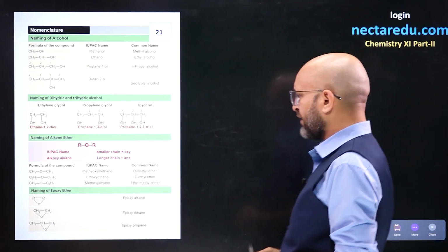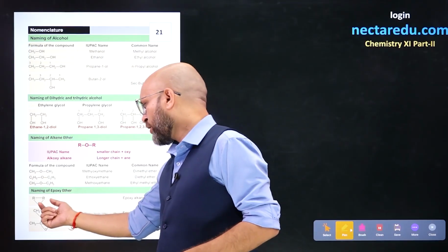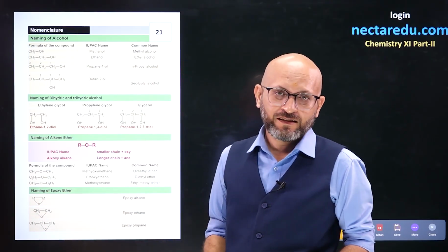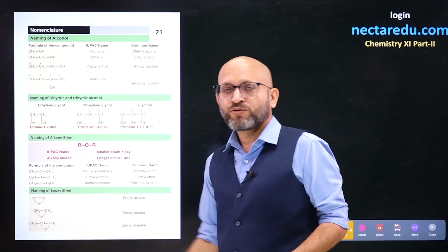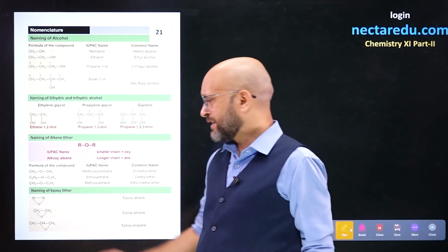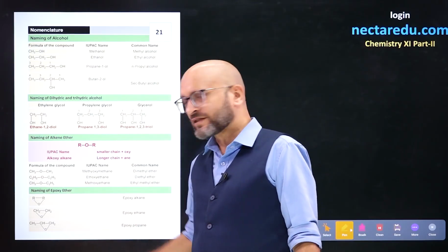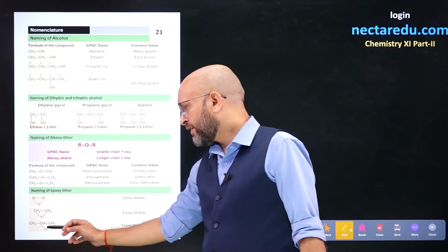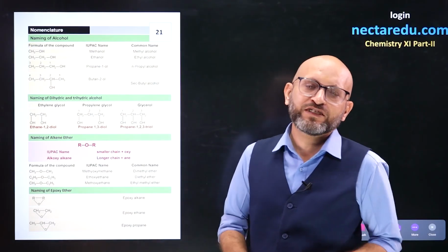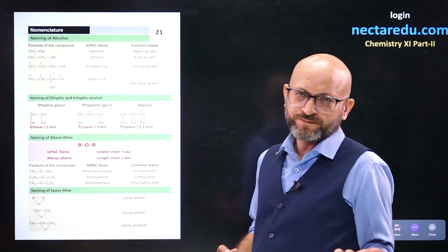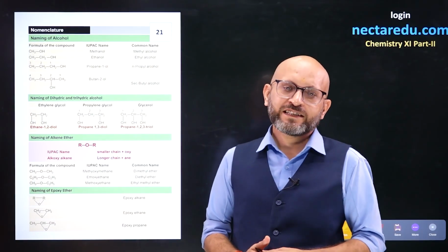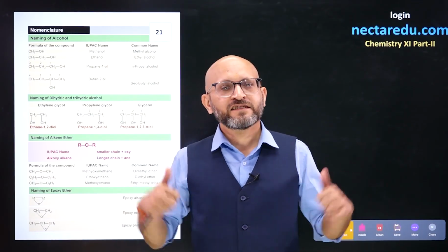Next you have epoxy compounds. Epoxy is a cyclic ether. For example, in this one a 2 carbon chain and 1 oxygen are connected, so you will name this as epoxyethane. Here you will have epoxypropane because it is a 3 carbon main chain. So if it is a cyclic thing, you will say epoxy, right? So that is how things are in alcohols and ethers. Thank you.